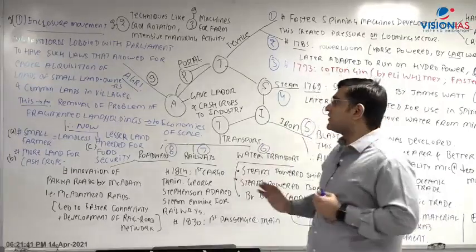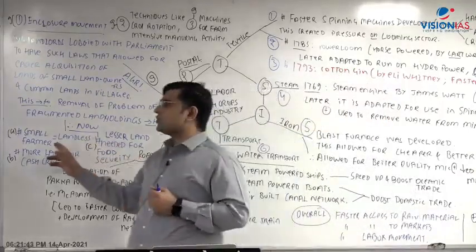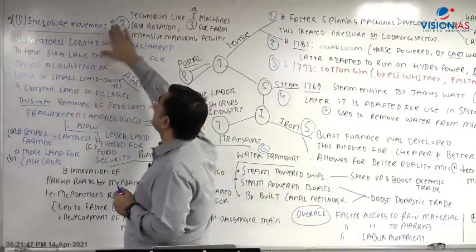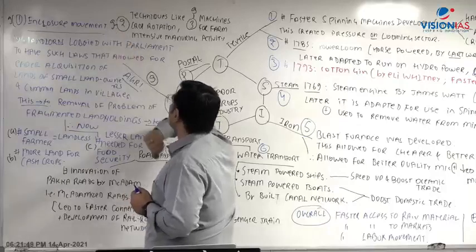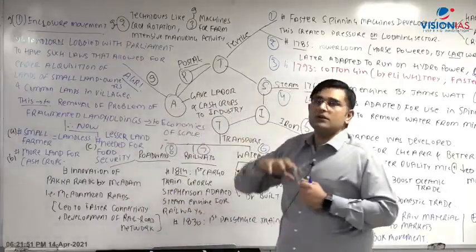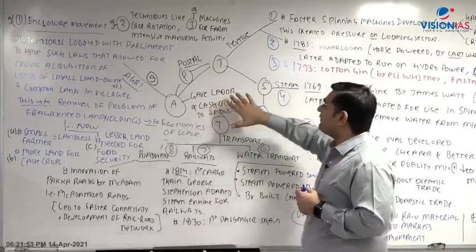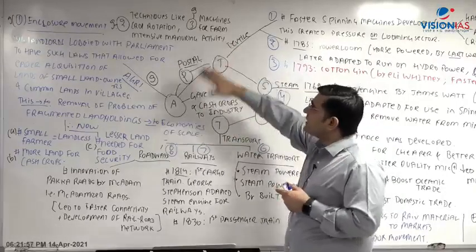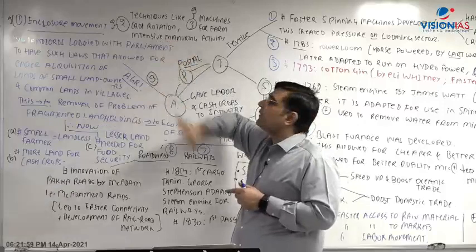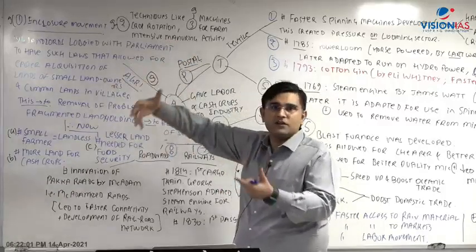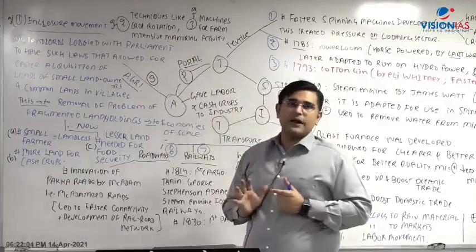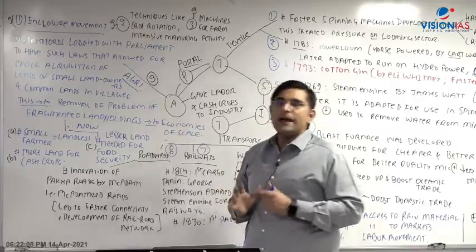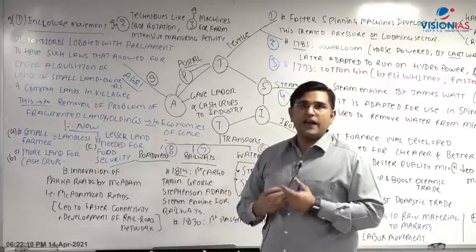Plus many of the small land owners have also lost their land because of the enclosure movement. And this is how the agriculture sector gave labor and also gave cash crops, because now because of the machines, because of better productivity, because of economies of scale, lesser land is required for meeting the food security requirements of Britain, and more land can be diverted towards production of cash crops.